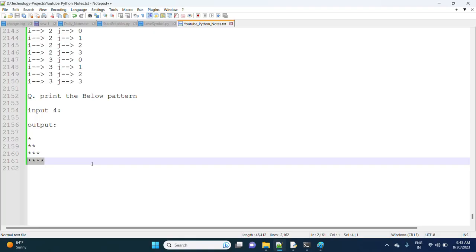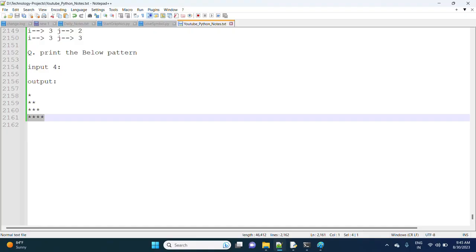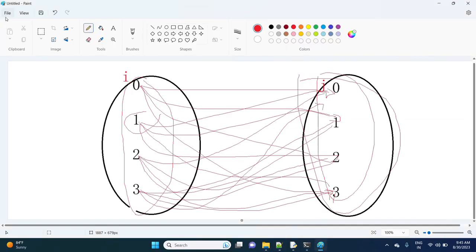See here, what I am doing here is, first how many columns?